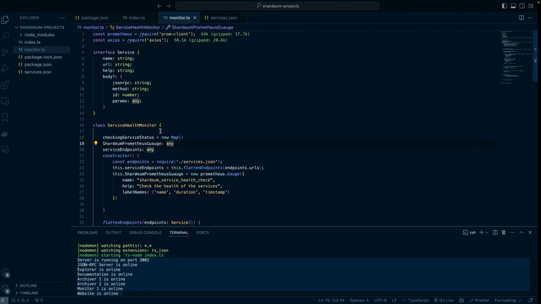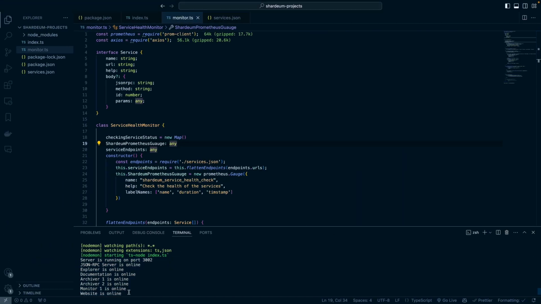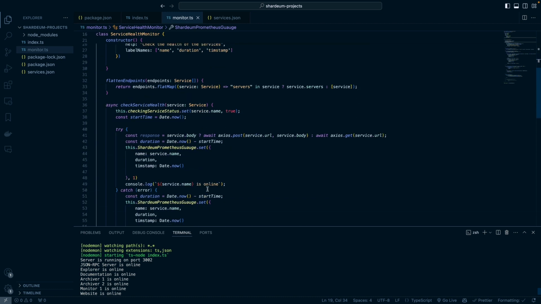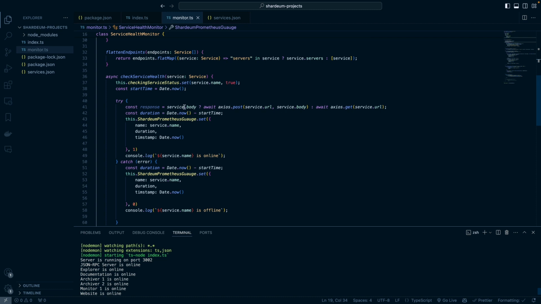So we've just done the first step of it, which is basically pulling all of these services and using Prometheus to store that data so that we can continue to report our uptime. What we want to do on this stream is set up more granular checks to be sure that when we say that the service is up, it is in fact up. At the moment, if you look at our implementation here, we're making an API call to the services, and once we get a successful response, we update Prometheus and say, hey, this service is online. But sometimes you can get a successful status response and still get an empty page, right?